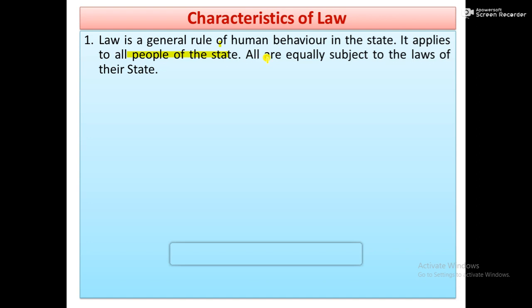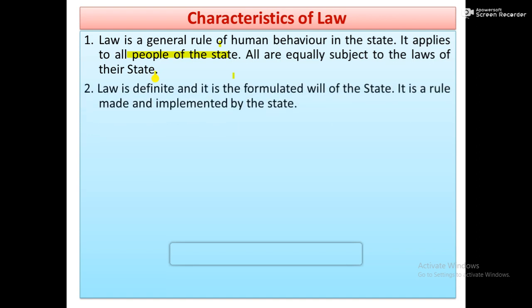And law treats all people equal. Equal means on an equal basis, the equality principle. So law treats all people equally, even if the people may be rich, poor, educated, or uneducated. Law is definite and is the formulated will of the state. Definite means law is clear, explained, mentioned, written. And formulated means created or developed will of the state.